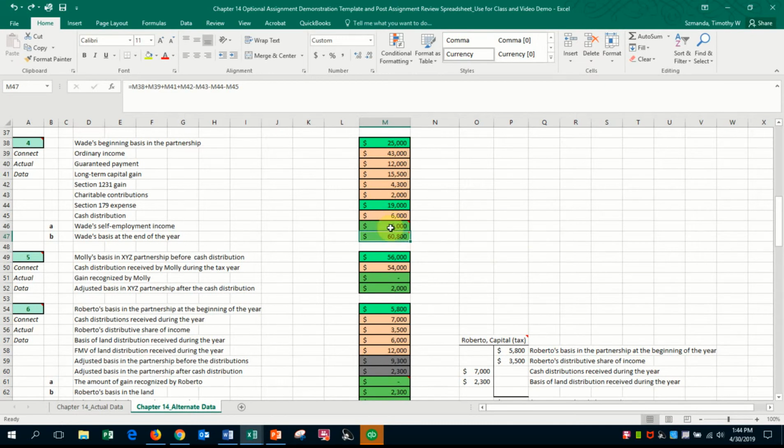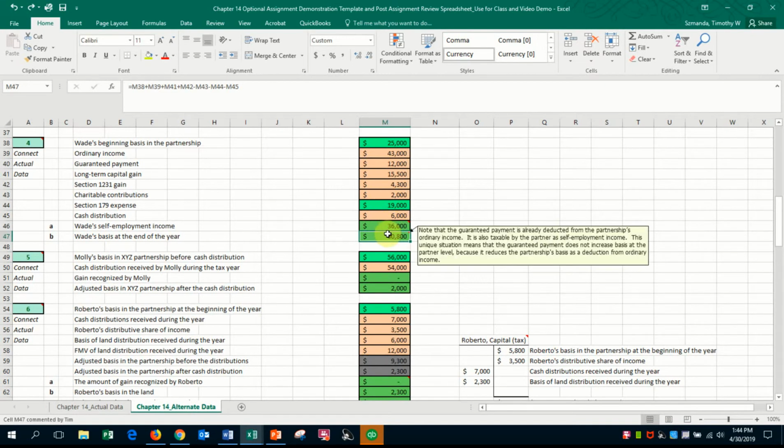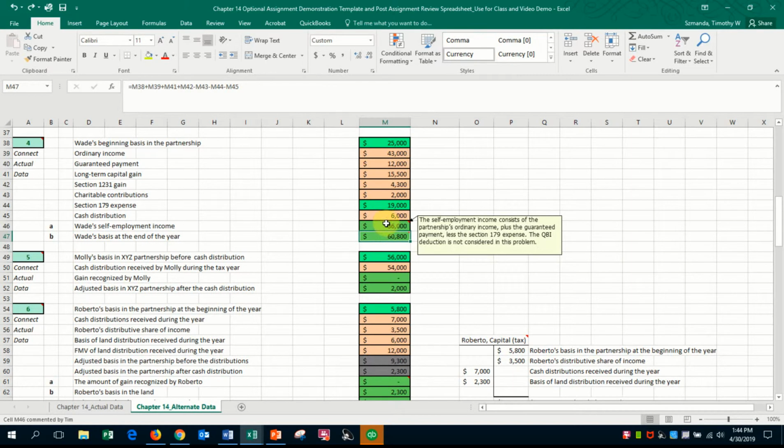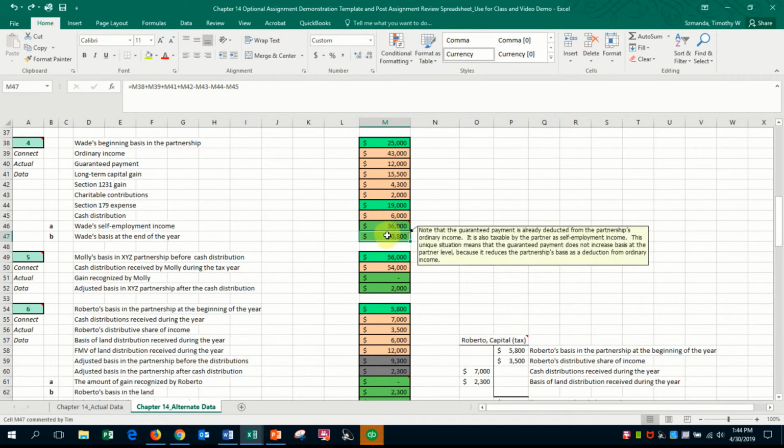So feel free to play back the video as often as you need to get a sense of how to both determine the self-employment income as well as to take a look at the total adjustment of basis and then the final balance of basis.